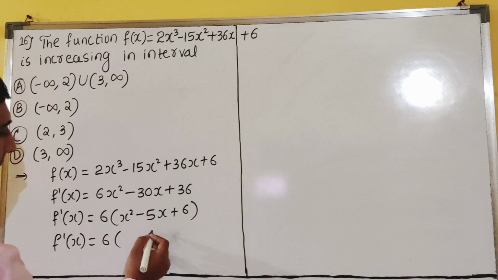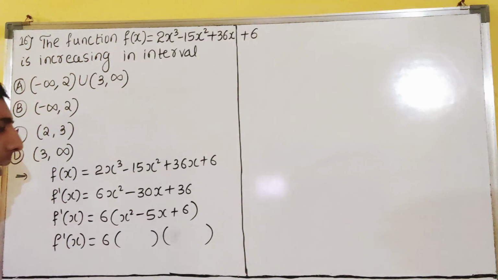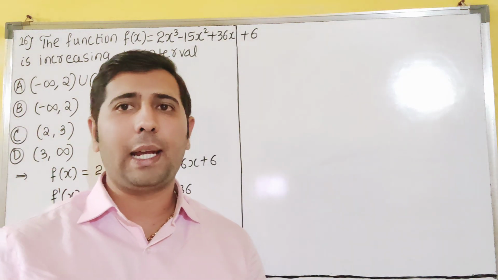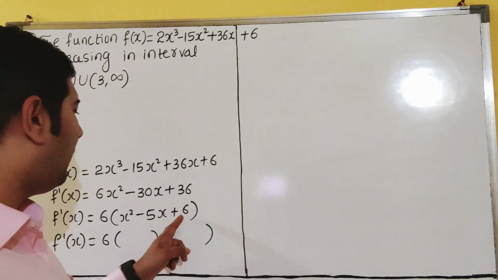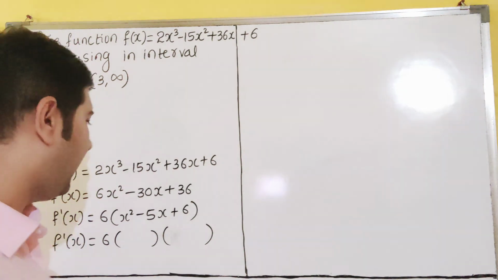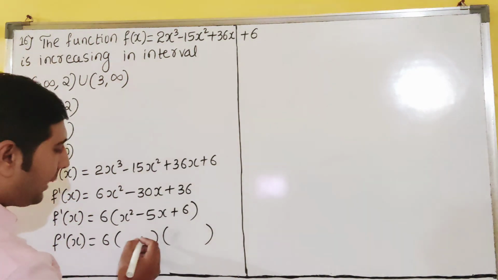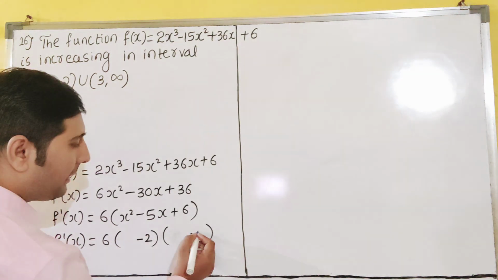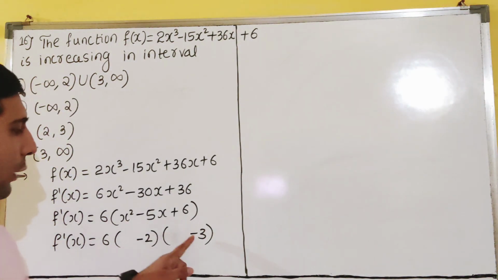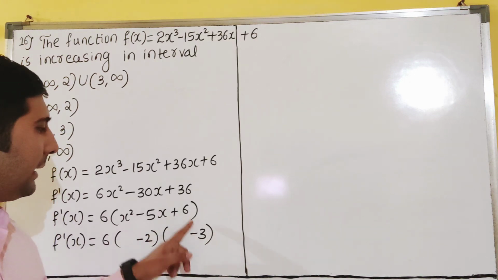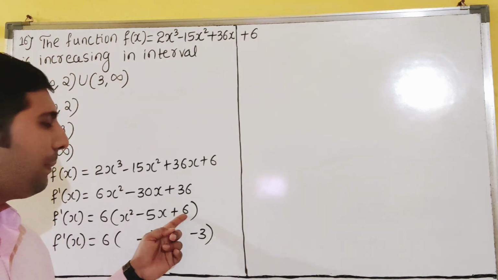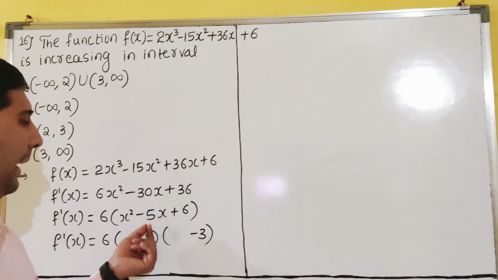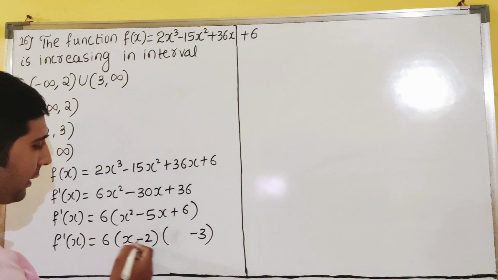Now see here, very easy. We can do this. If I add the numbers, I have to get minus 5. If I multiply, I have to get 6, dear students. So plus 6. So that's why I will take minus 2 and minus 3. Minus into minus is plus, 2 3s are 6. If I multiply I will get plus 6. If I add them, minus 2 minus 3 is how much? Minus 5. Then you have to write x directly here, dear students.